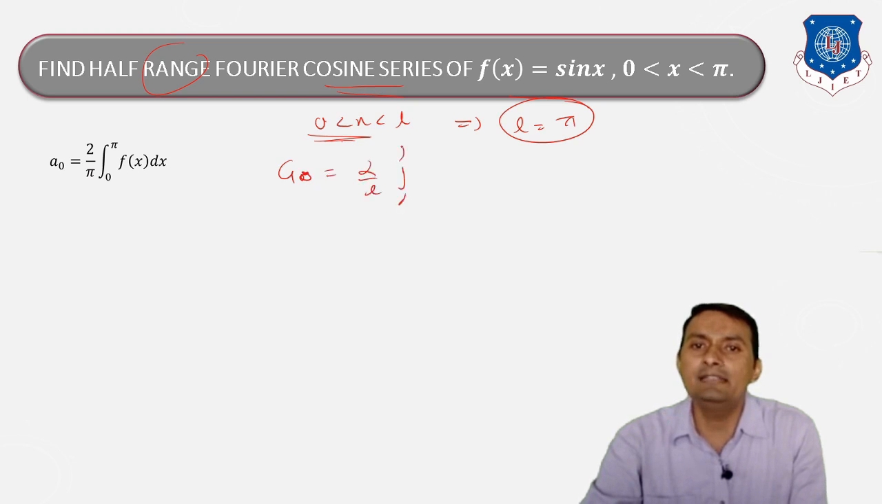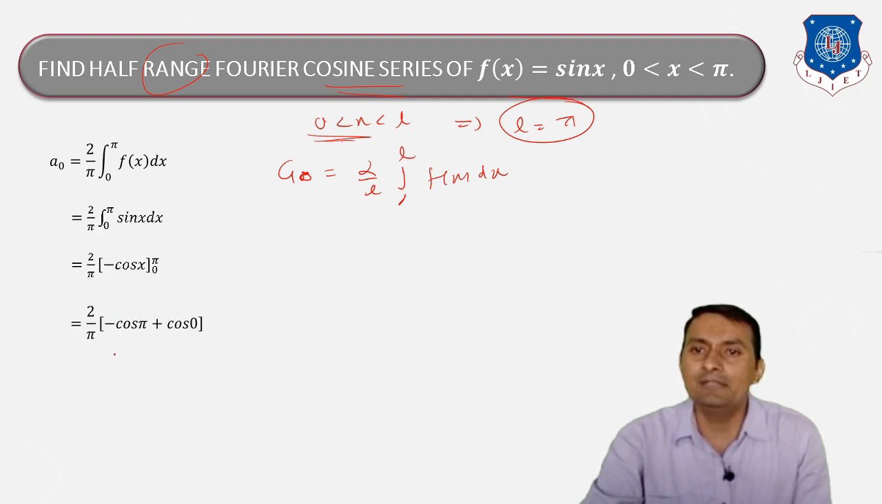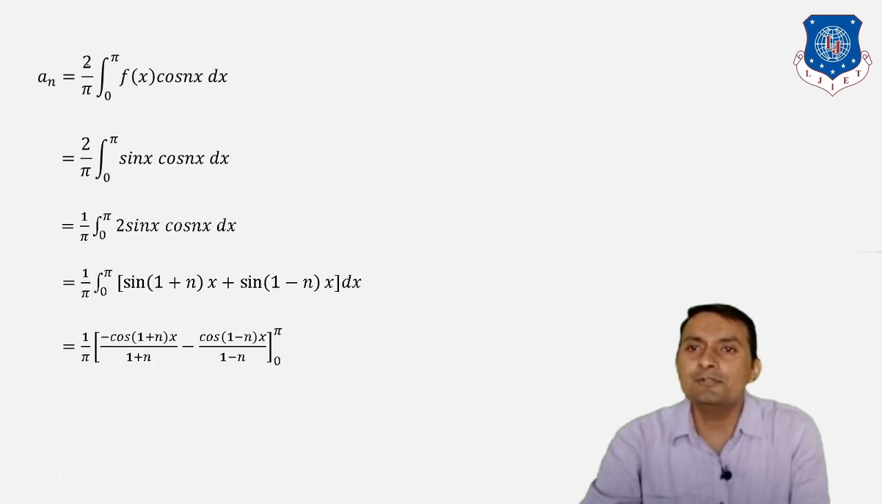So just apply, what was our a0? That is 2 divided by L integration 0 to L f of x dx. And when we put L is equal to pi here, we get 2 divided by pi integration 0 to pi f of x dx. When we put f of x is equal to sin x and integrate, we get 4 divided by pi. But if I consider an, the formula says 2 divided by L, but L is equal to pi, integration 0 to pi, f of x cos n x dx, where f of x is equal to sin x.